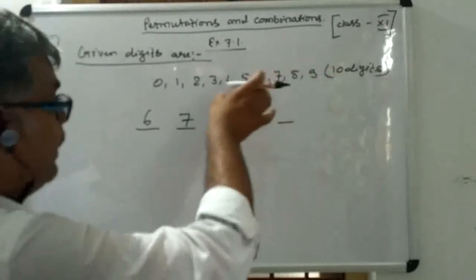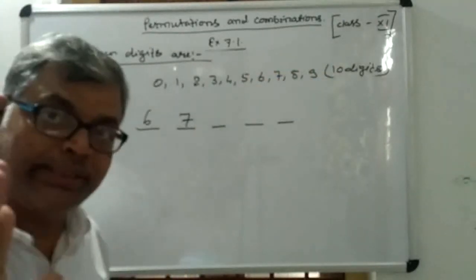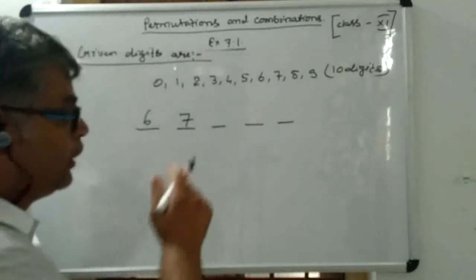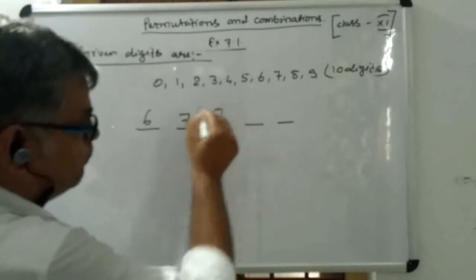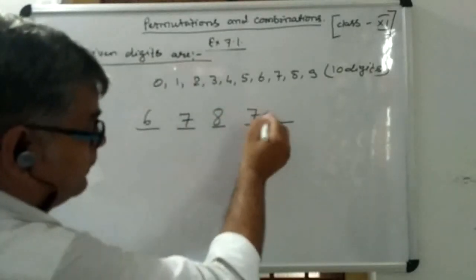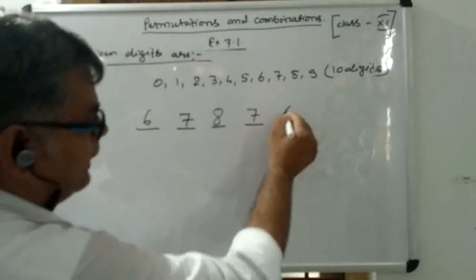Sorry, out of 10 digits, 2 digits are already used. So now you have only 8 digits to fill the third place. So put 8 here. Thereafter you need 7 and 6.